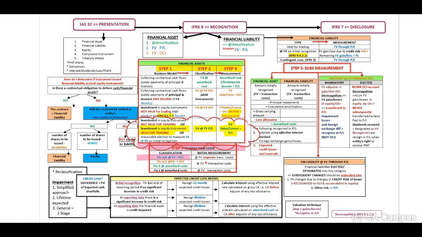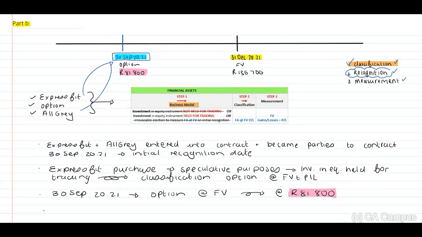Therefore, our transaction costs will be expensed. We need to indicate on 30 September, which is initial recognition, there are transaction costs of 2% of the fair value, being the 81,800, and this should be expensed in our profit and loss.